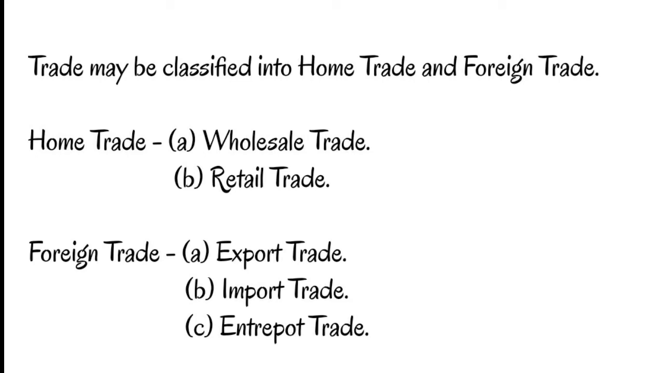Now, export trade means the sale of goods to foreign countries. For example, India exporting tea to the United Kingdom. And number B, import trade. Import trade refers to purchase of goods from foreign countries. For example, India buys petrol from Iran. Number C will be entrepot trade.